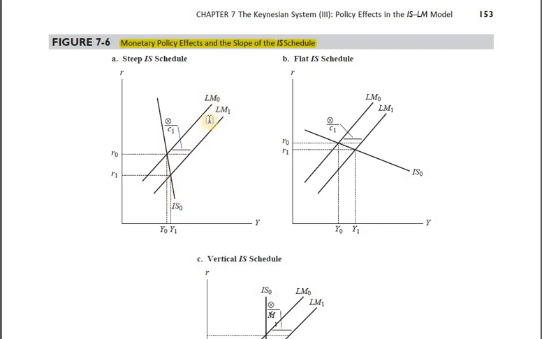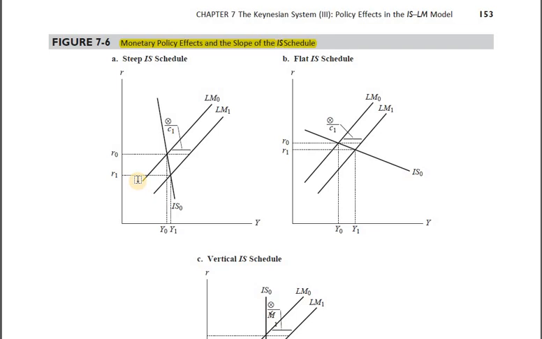Now what's going to happen? As we can clearly see in the picture, theoretically what has happened is the interest rate has gone down, income has gone up, but how and why? Point number one is very simple. Money supply in the economy has gone up, so money supply exceeds money demand. This would put downward pressure onto the rate of interest. The moment there is a reduction in the rate of interest, what will happen? Speculative demand for money in the economy would go up. That's how the money market would again be in equilibrium.